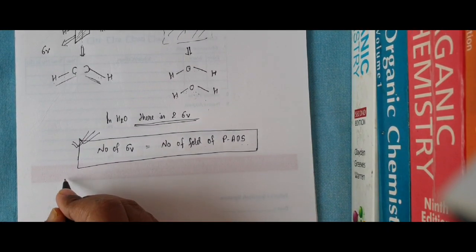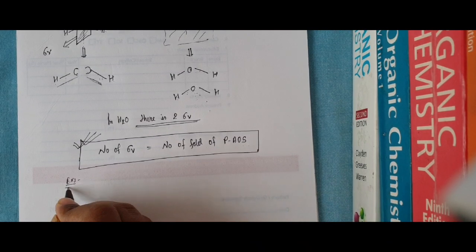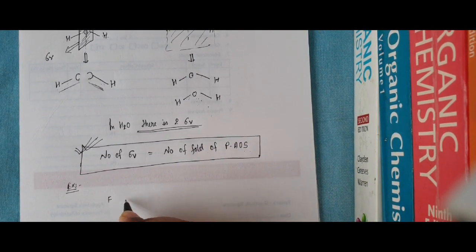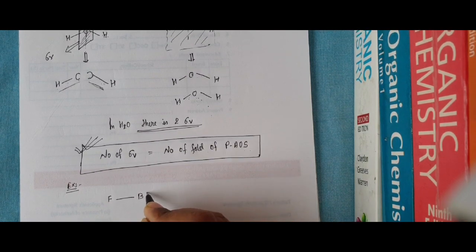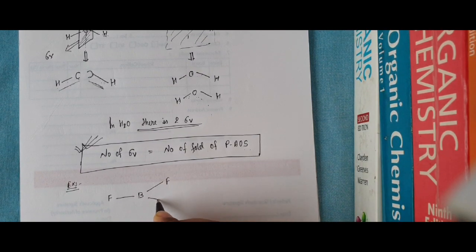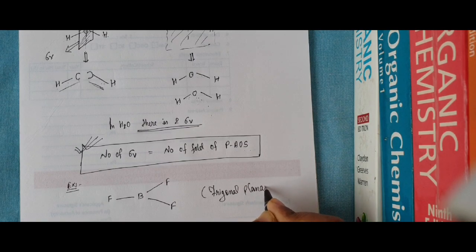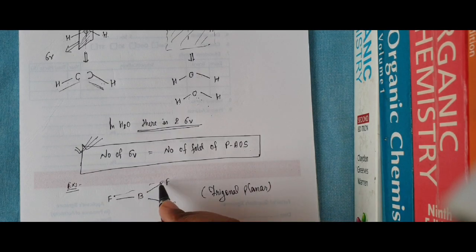Just look here. Example number 2, this is BF3: F, B, F, F. You know this is trigonal planar. And in BF3, where is the planar symmetry?